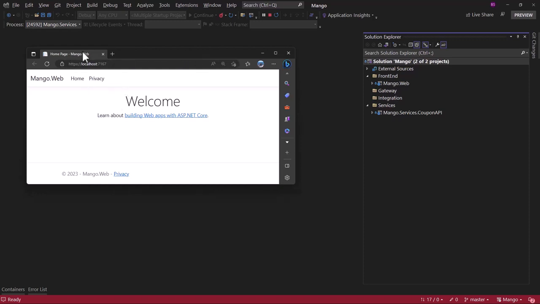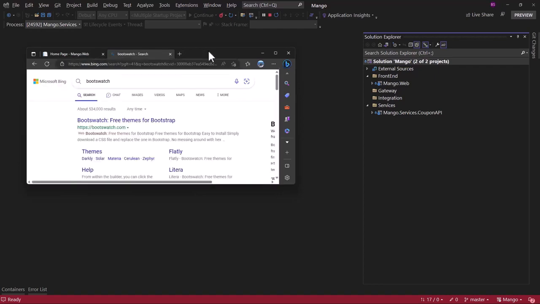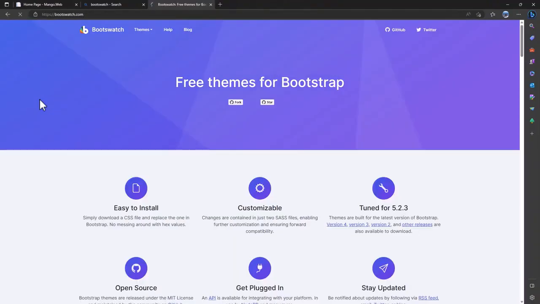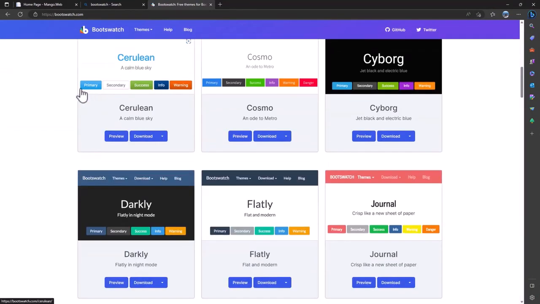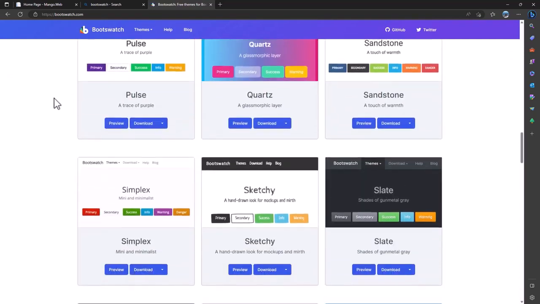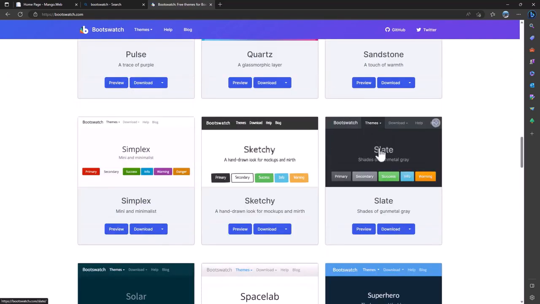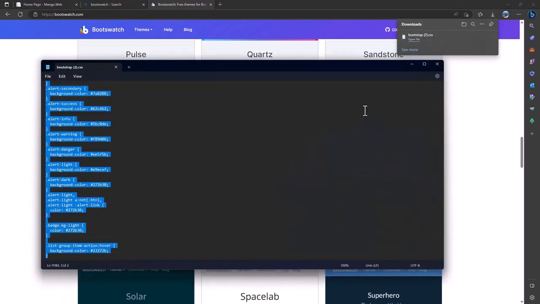But before anything, I want to change the default Bootstrap theme that is there in the web project. I will be using a Bootswatch theme, so let me search for that here. And if we go to themes here, and if you scroll down, you can see we have multiple themes right here. For our project, we will be using the Slate theme here. So let me download that. And once you download, let me open that file, copy that.